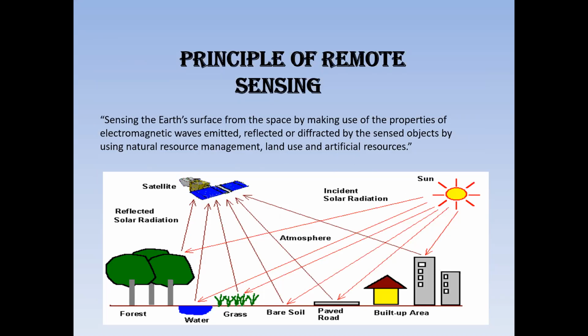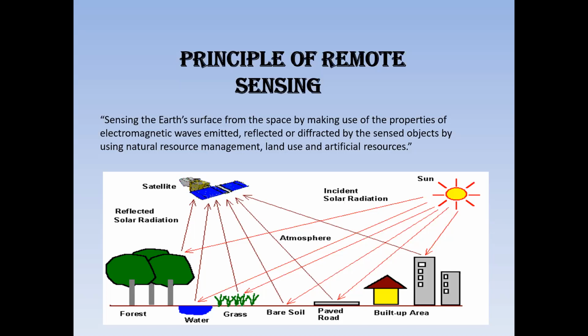See the main principle of remote sensing. Sensing the Earth's surface from space by making use of the properties of electromagnetic waves emitted, reflected, or diffracted by the sensed objects, for natural resource management, land use, and artificial resources. This is the main principle of remote sensing, gathering the information and creating electromagnetic waves, different waves. See the picture, collecting the information to the satellite. That is the main principle of remote sensing.